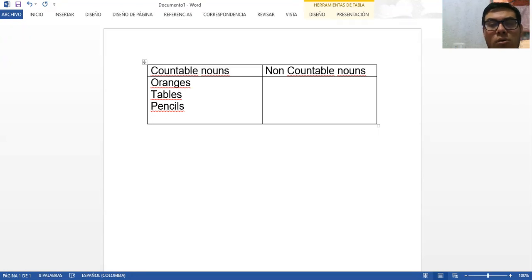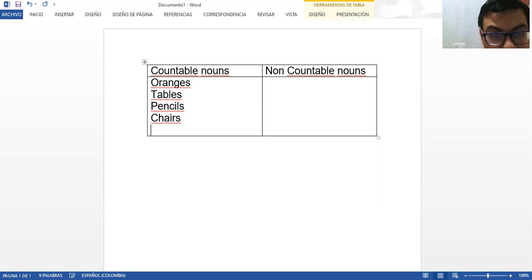We are going to count also chairs. We are going to count houses. We are going to count as well.